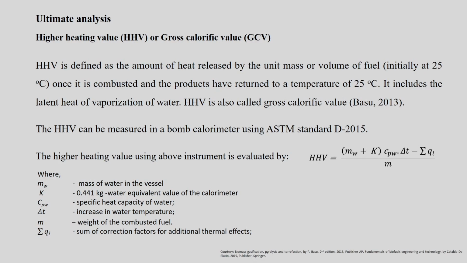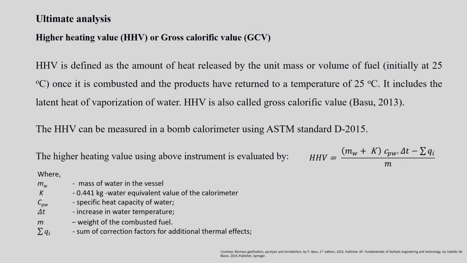Today we mostly focus on the ultimate analysis of a biomass sample. In the ultimate analysis, the first thing is the higher heating value of a biomass sample, or we can say the higher heating value of a fuel sample. The higher heating value is also abbreviated as HHV, or it is also called the gross calorific value, abbreviated as GCV.